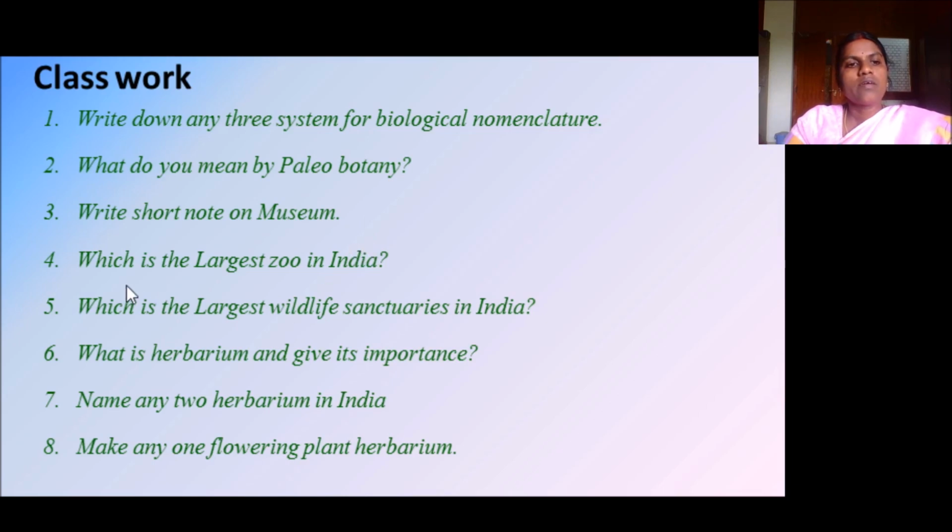Which is the largest zoo in India? Which is the largest wildlife sanctuary in India? What is herbarium, and give its importance. Name any two herbaria in India. Make any one flowering plant into a herbarium at home. Try and submit.